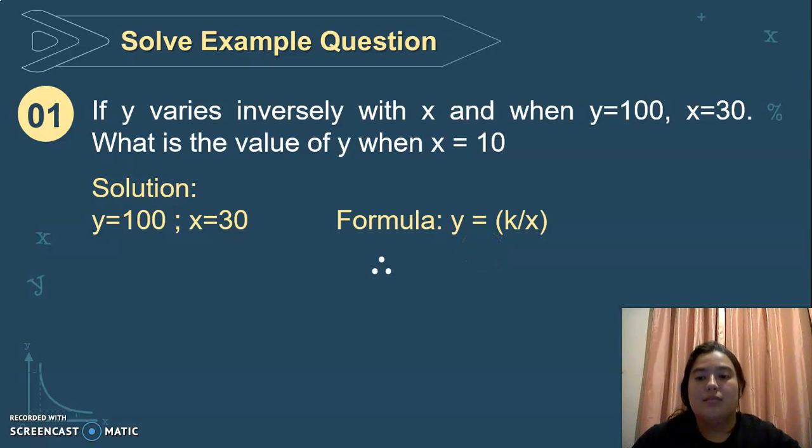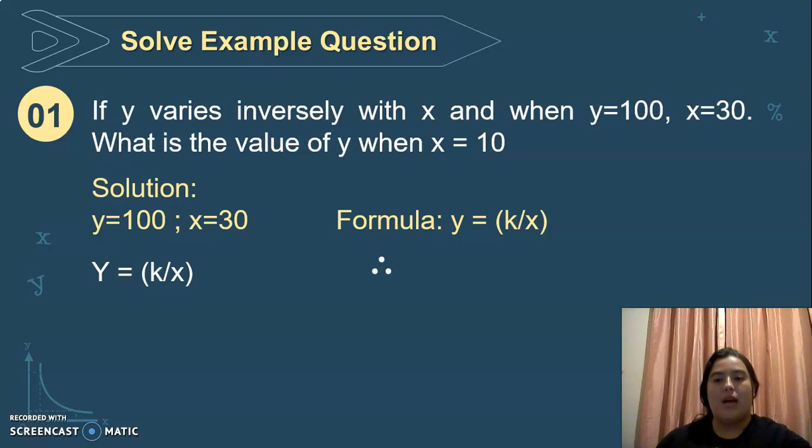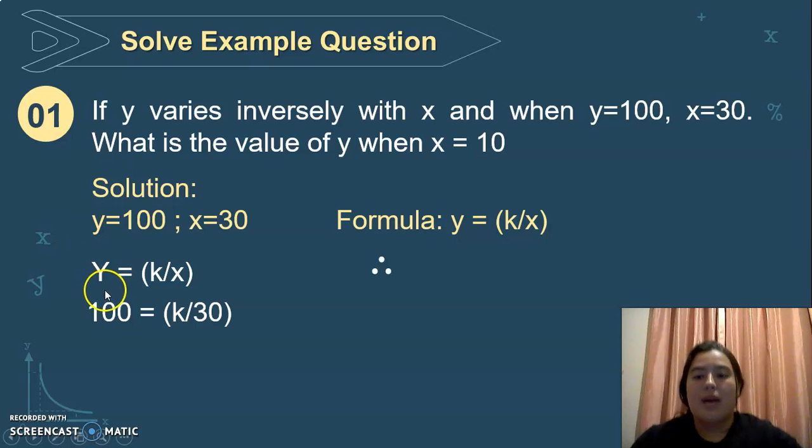Okay, so we have the formula y equals k divided by x. So we have to substitute the values, okay? y equals 100, okay? 100 equals k divided by 30. We are looking for k, that constant value.